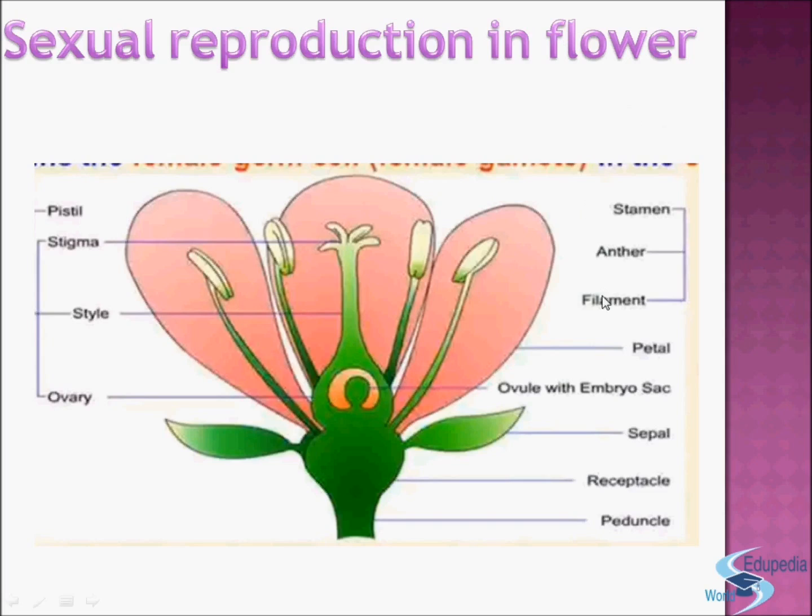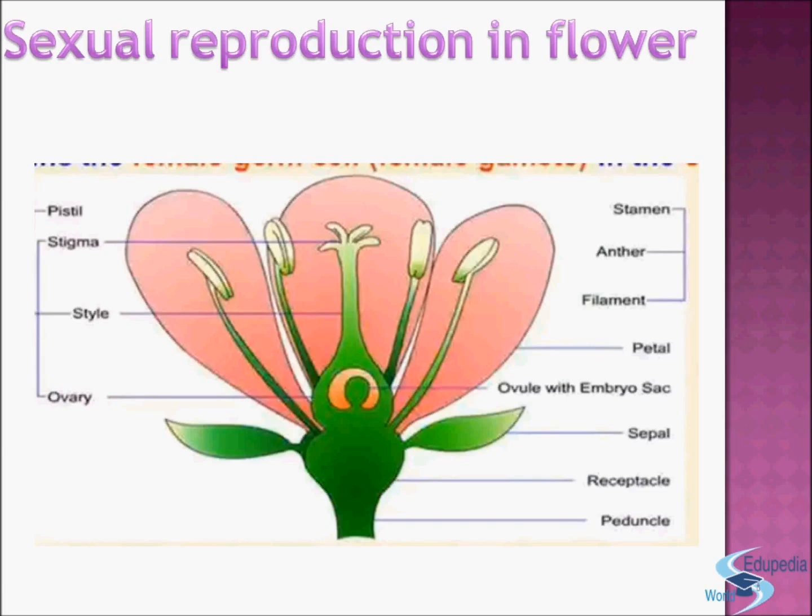Now, the stamen and pistil are the reproductive parts of the flower. Stamen is the male reproductive part. It produces pollen grains, which contain the male germ cells, that is male gamete, and the pistil is the female reproductive part. It contains the female germ cell, that is female gamete, in the ovule.